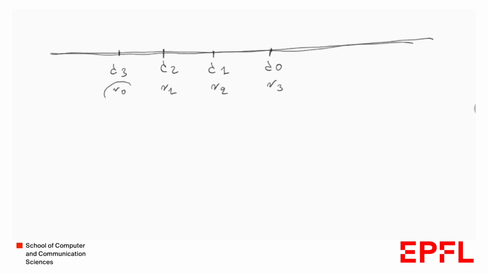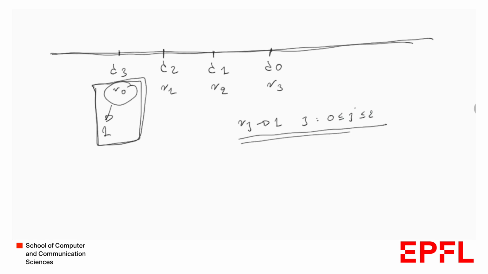And we already saw that for R0 we know this will return 1. So this was the base case of our induction, right? So let's assume that read Rj also returns 1 for some j that is smaller or equal to 2 and greater or equal to 0. Again, this is just an example to convey the idea. And we're going to show that Rj plus 1 also returns 1. So we have to remember now that we have this digest that corresponds to D0, D1, D2, and D3. And this digest appeared infinitely often in our execution.